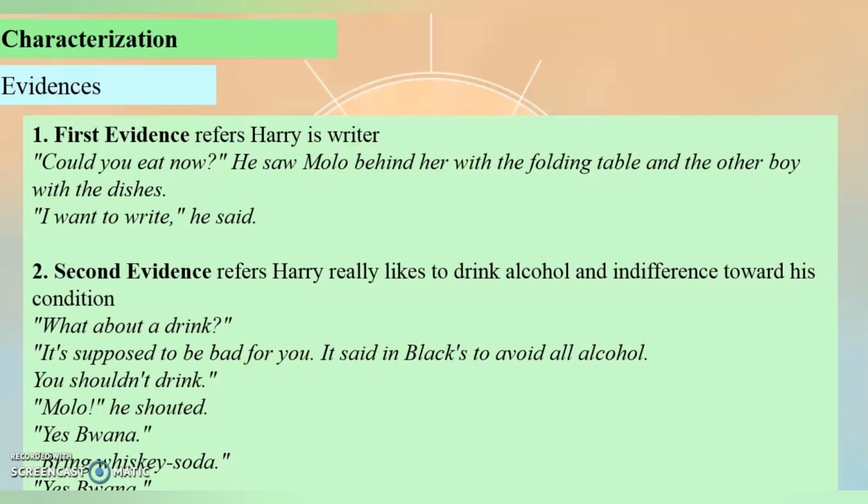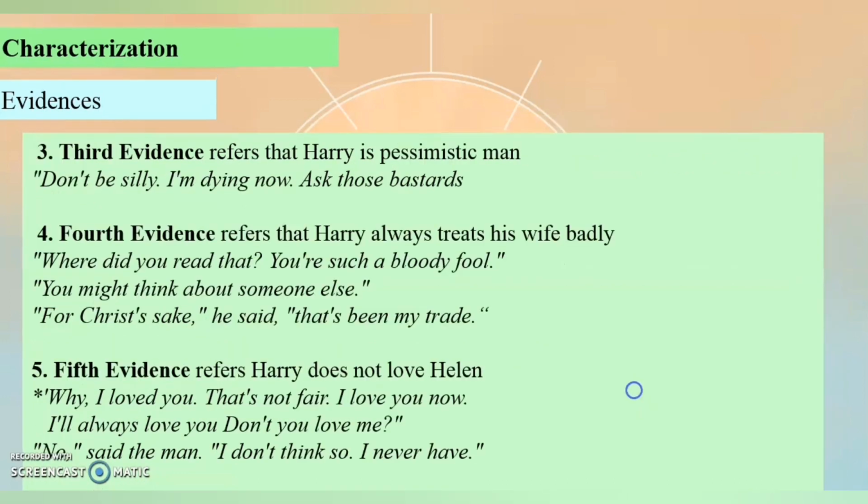You can read that. The example that tells about Harry really liking to drink alcohol and being indifferent toward his condition. And the third evidence refers that Harry is a pessimistic man. And this is the example of the lines that tell about that.